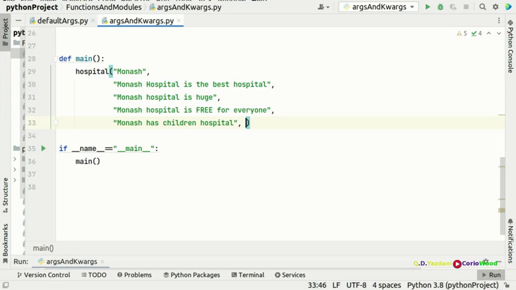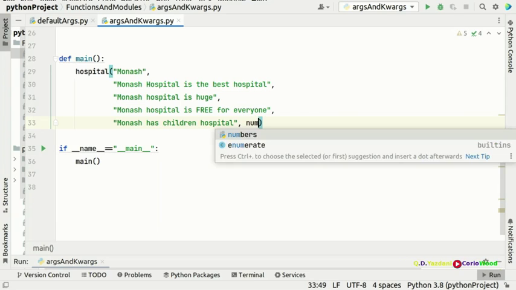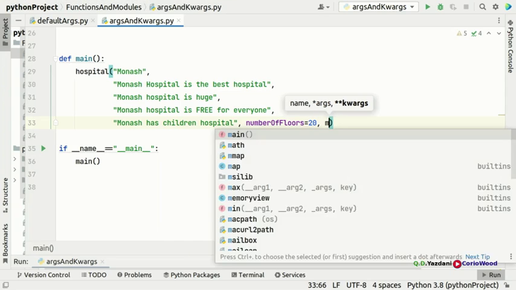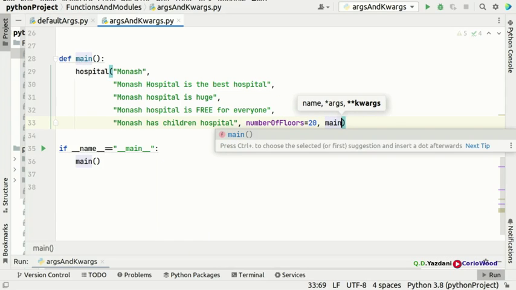So now we're gonna come here and we say number of floors. Say now floors as Monash Hospital. So we put a number of floors, and what's the number of floors in Monash Hospital? Say for example we put 20 floors. All right, so number of floors, and then you're gonna put a main gate. Where is the main gate? Main, for example, you guys can make up